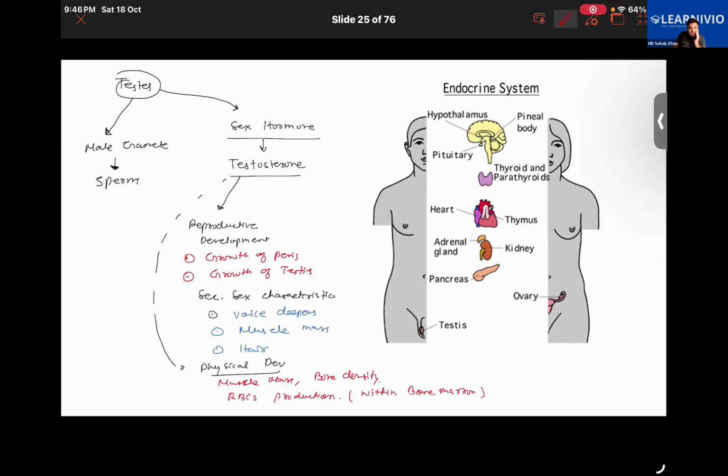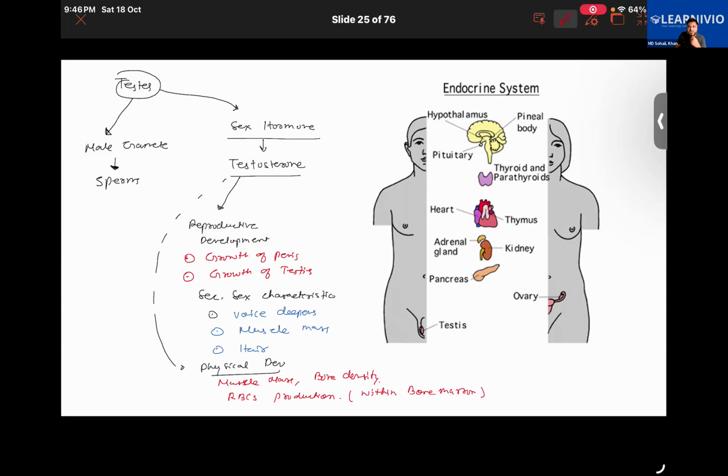There's one more thing: it also regulates the mood and the energy level. Getting it? So it has lots of functions. Similarly, this testosterone hormone plays an important role in maintaining the bone health in the females as well. It helps to maintain the muscle mass and strength in the females as well. That is the thing.